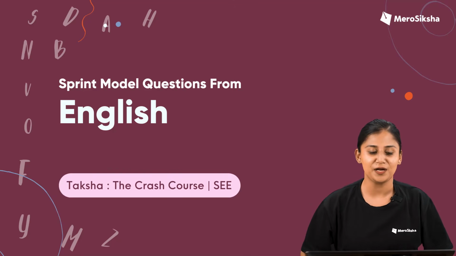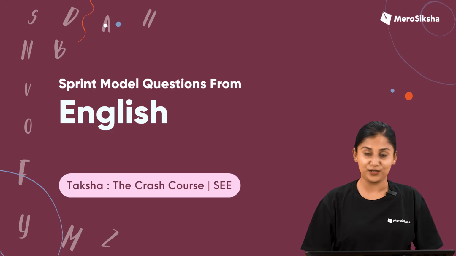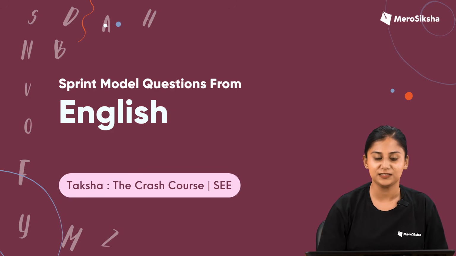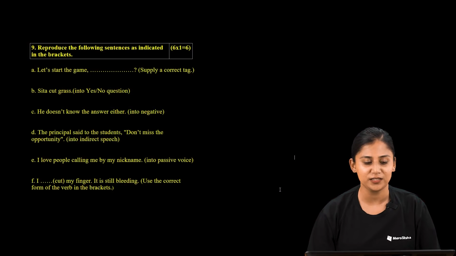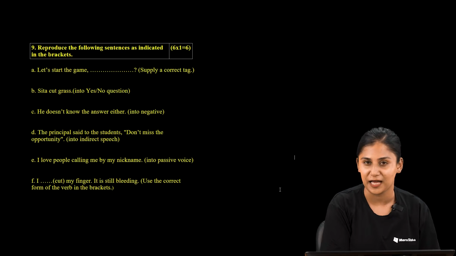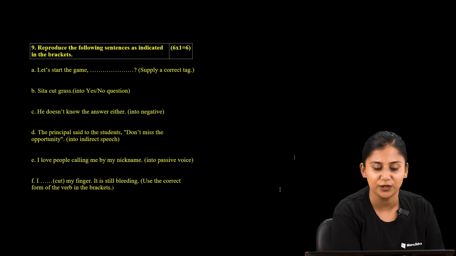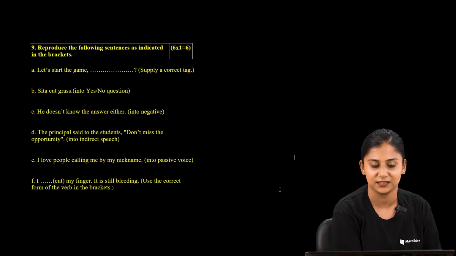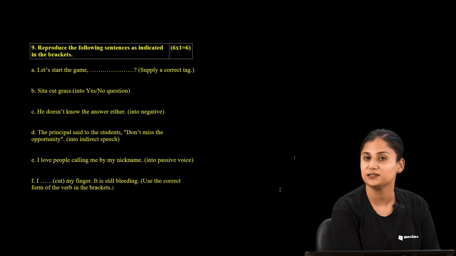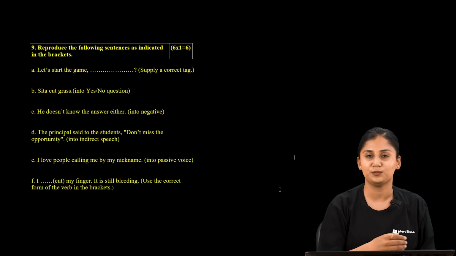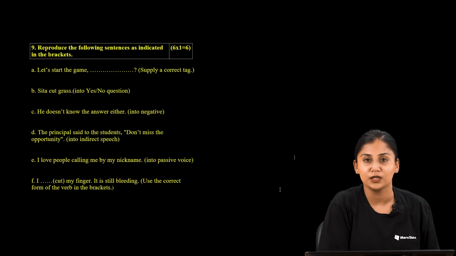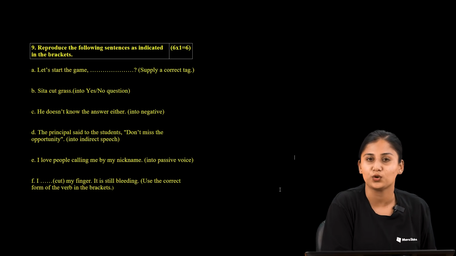I'm Vivechana Sharma and I'm again back here with another question from the grammar section, and this question will appear in your question number 9. So without further delay, let us move to the question first. The question says, reproduce the following sentences as indicated in the bracket. You'll be provided 6 different sentences from the grammar section and you will be asked to reproduce new sentences based on the instruction provided to you in the bracket.